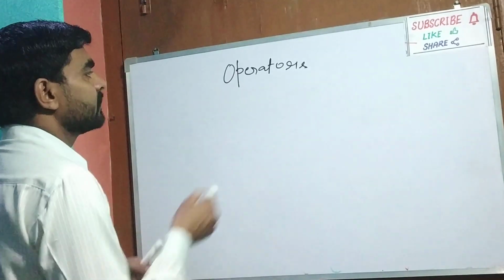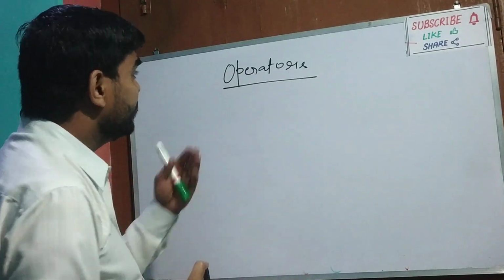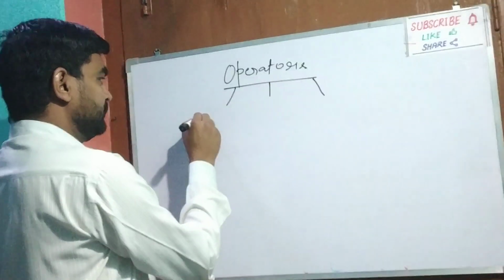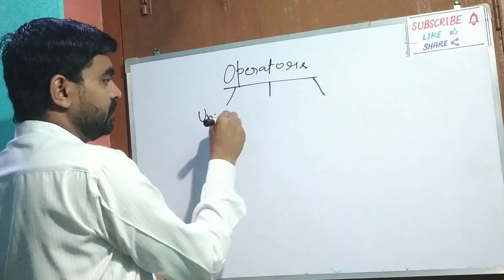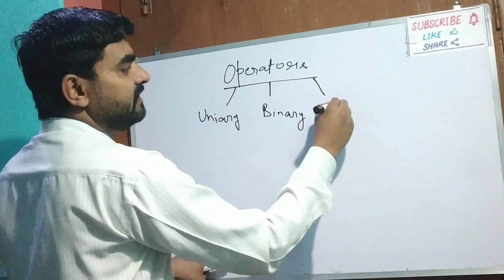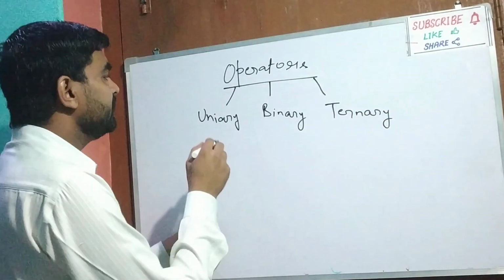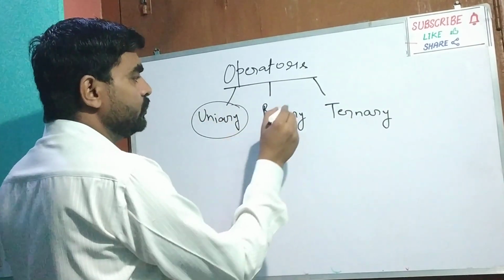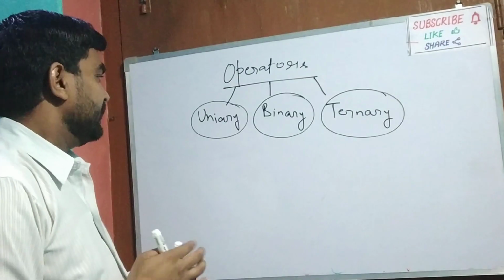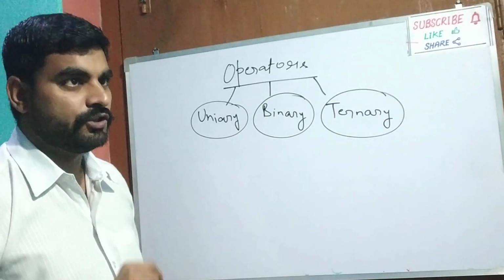Students, based on operators' nature or their use, operators are classified into three types: unary, binary, and ternary. Yes, students, there are three types of operator: unary operator, binary operator, and ternary operator. In a unary operator, only one operand is used.